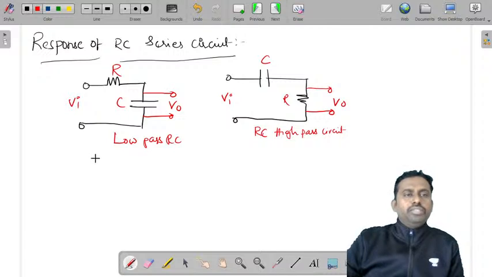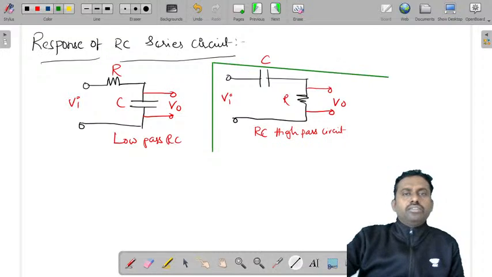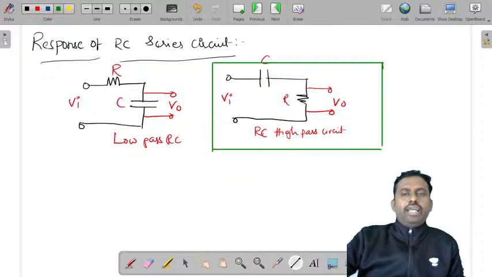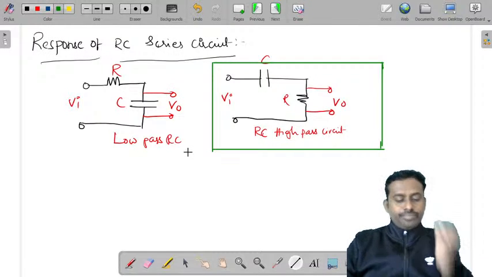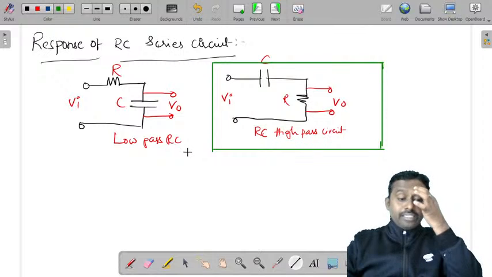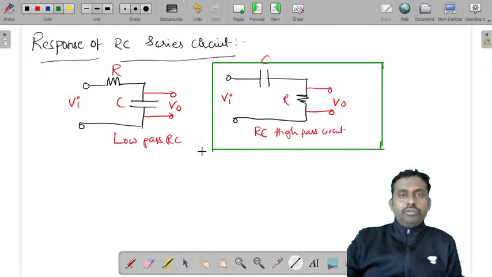I've also told you this, why do we get this? And so we are considering this part today, RC high pass filter. You'll also get the same response, but this will act as a differentiator. So let's discuss first the response of this RC series circuit.